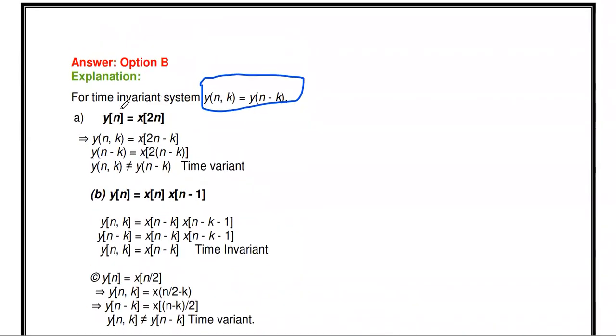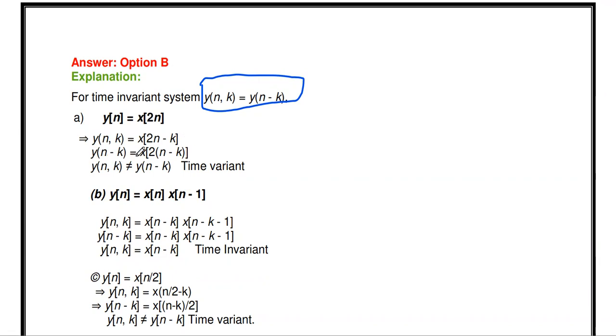For the first, y of n equal to x of 2n. Delaying the output by k seconds, we write x of 2n minus k.